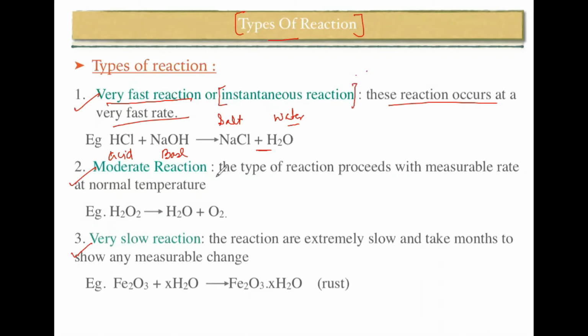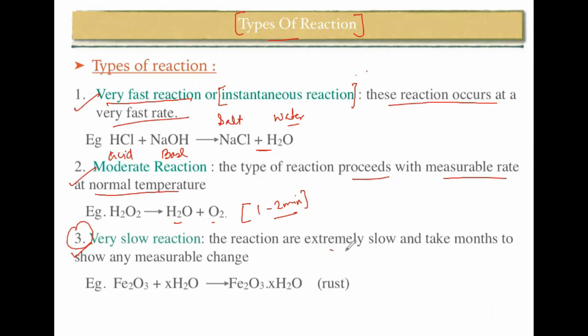Second one is the moderate reaction. That means to convert it to the product, that reaction is going to take some time, like 1 to 2 minutes or so. This type of reaction proceeds with a measurable rate at normal temperature. So it is going to take around 1 to 2 minutes to complete the reaction.